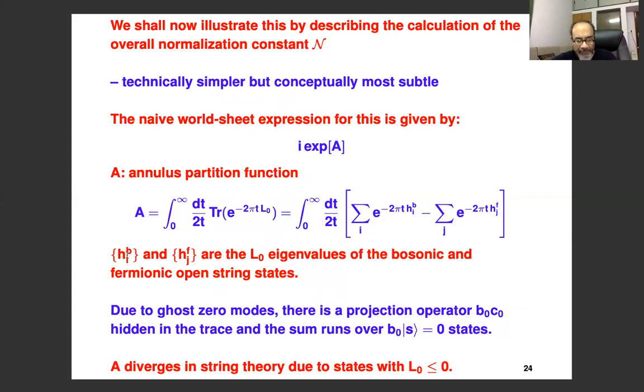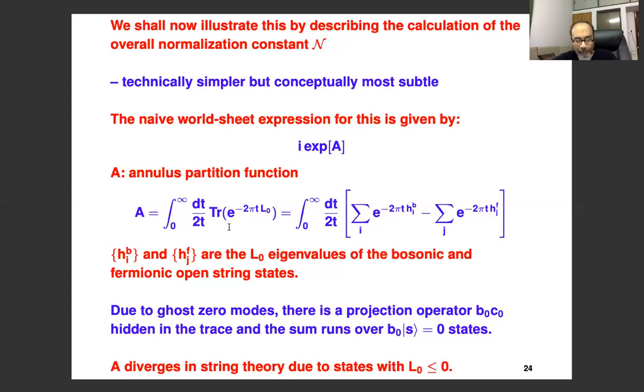So these are the L0 eigenvalues of the bosonic and fermionic open string states. Now you may ask, in a bosonic string theory, how do you get fermionic open string states? The reason is that we also have ghosts. We will see where the fermionic states are coming from. Basically they are coming from the ghosts.